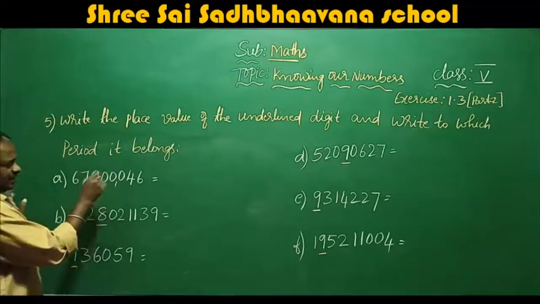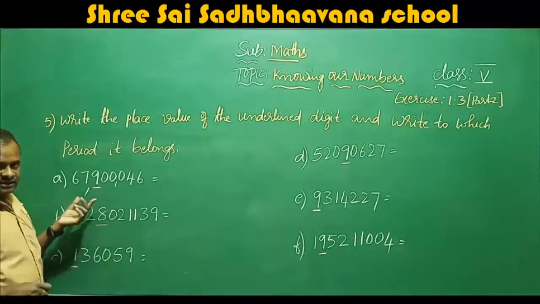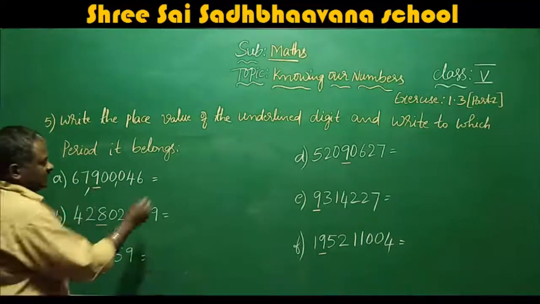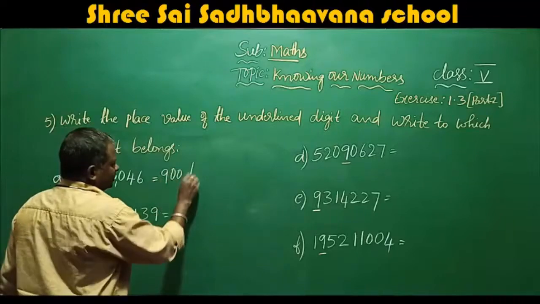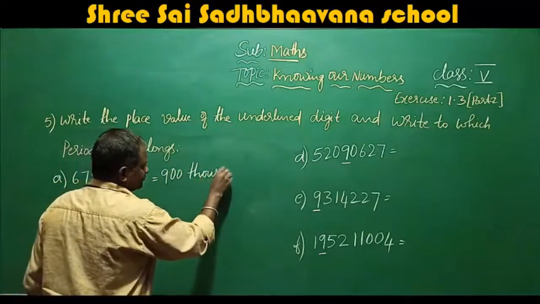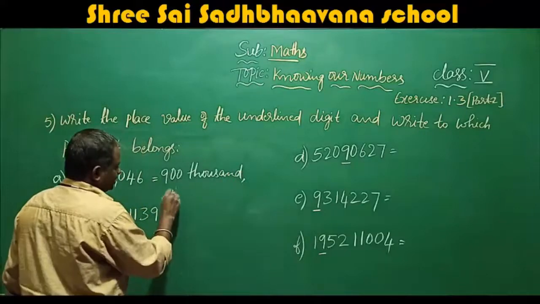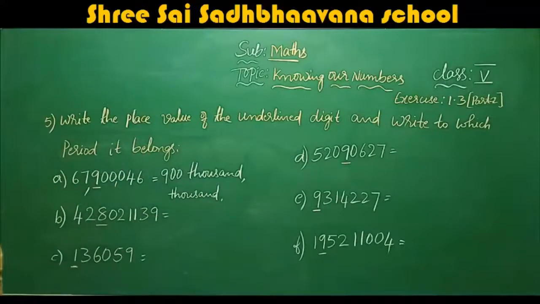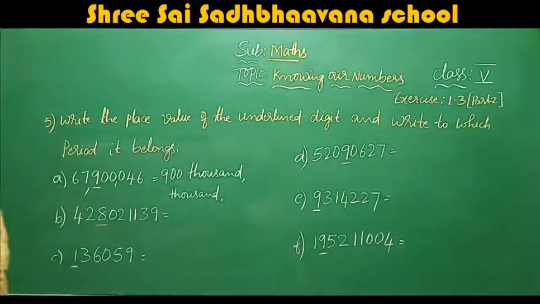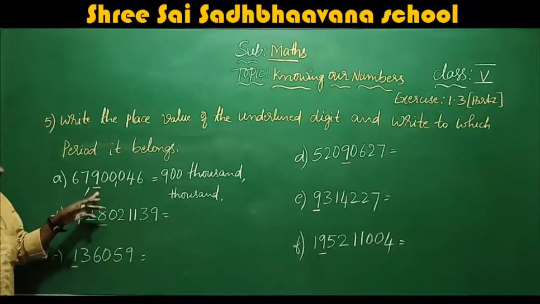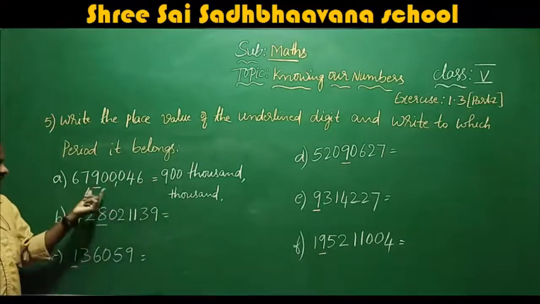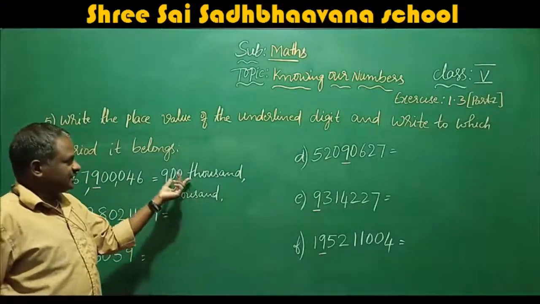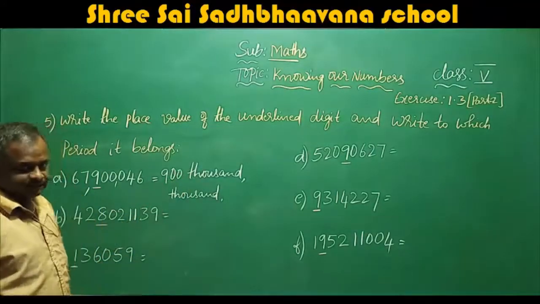That is the thousands period. The place value of 9 is 900,000, and it is in the thousands period.